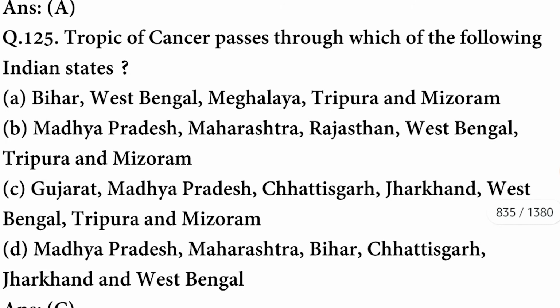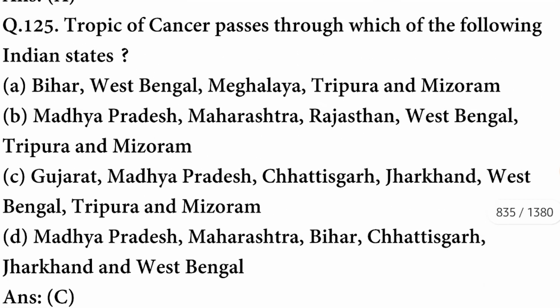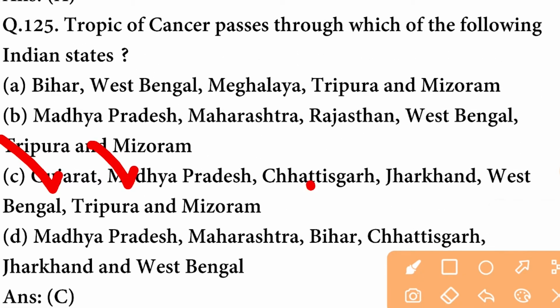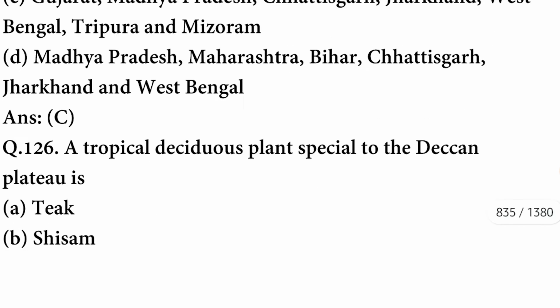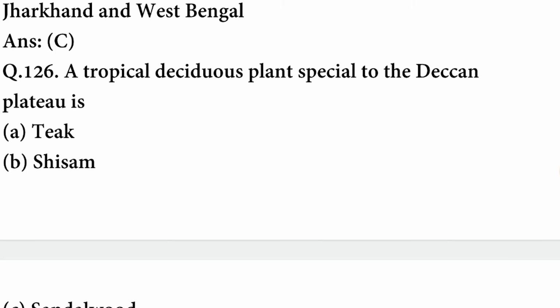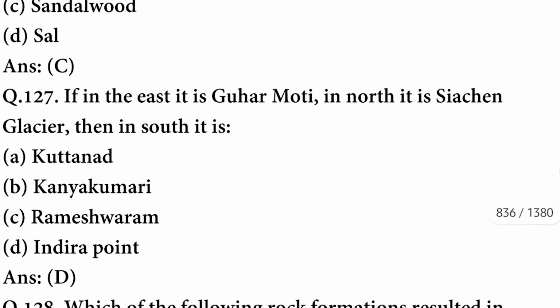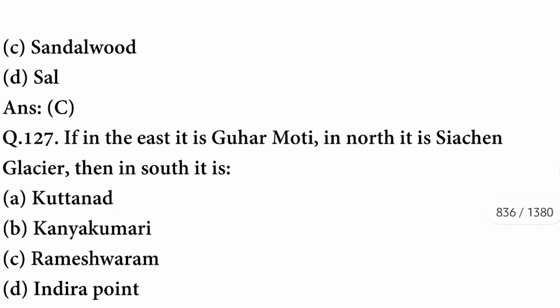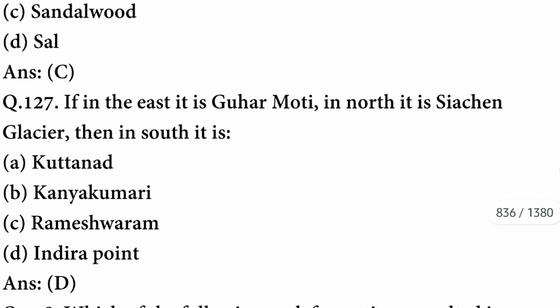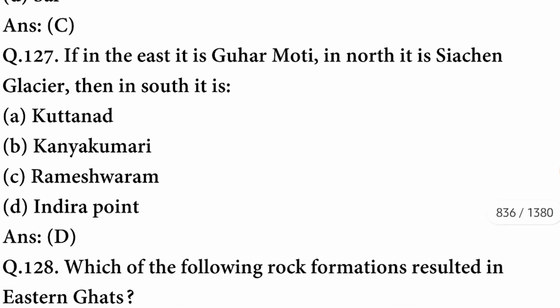Tropic of Cancer passes through which of the following Indian states? It passes through Gujarat, Madhya Pradesh, Chhattisgarh, Jharkhand, West Bengal, Tripura and Mizoram. C option is correct. Next question. The tropical deciduous plant special to the Deccan Plateau is sandalwood. C option is correct. In the east it is Guhar Moti, in the north it is Siachen Glacier, and then in the south it is Indira Point.